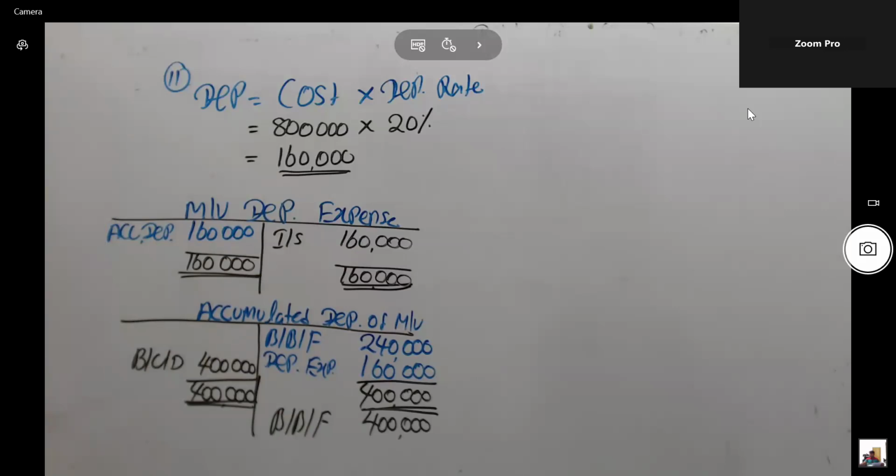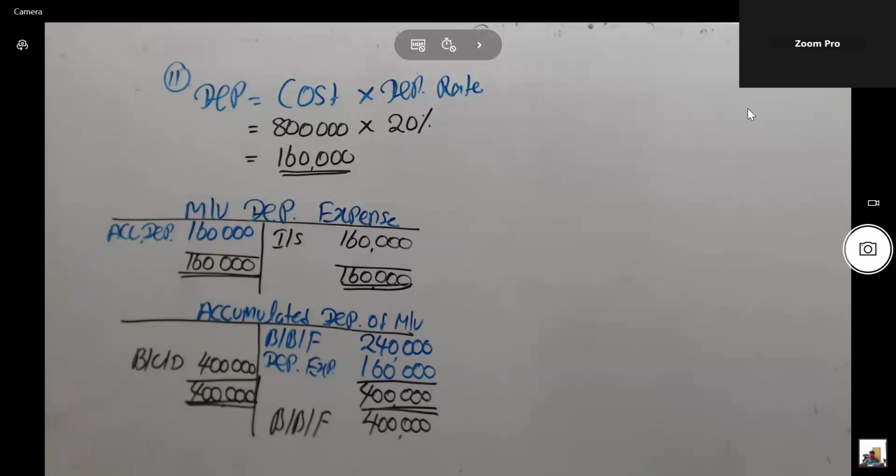There are two methods that can be applied: the straight line method as well as the reducing balance method. You have to know how to calculate annual depreciation under both the straight line method and the reducing balance method.